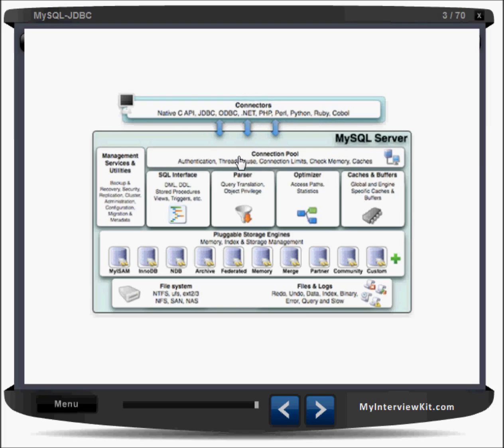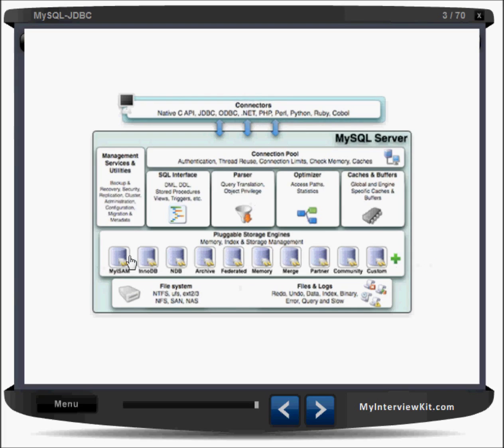Once the query is fired, it will come here first. There are two tiers here, an upper tier and a lower tier. In the upper tier we are having an SQL parser which will parse the query you have fired, and it will optimize your query. Finally that will be interacted with by this engine.